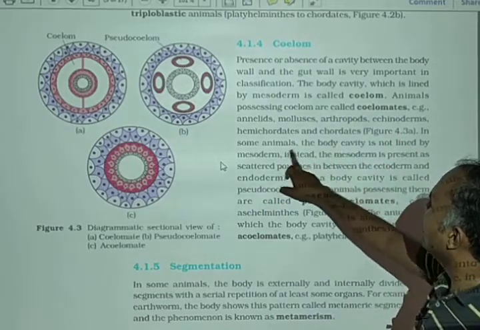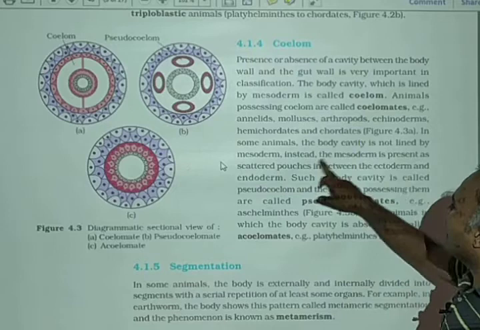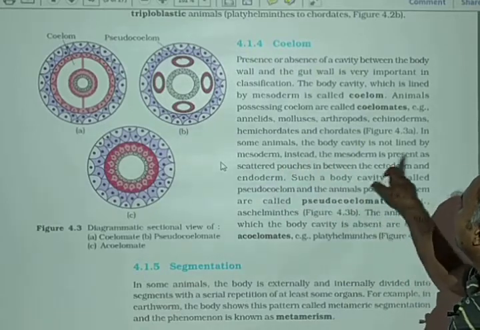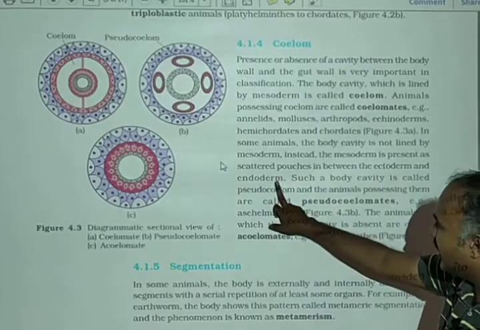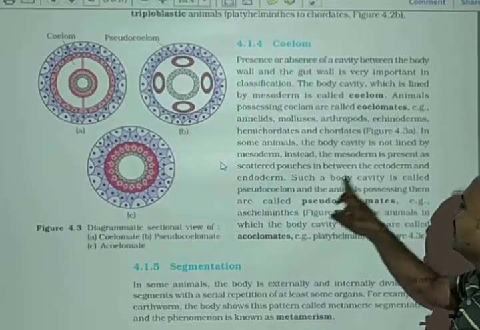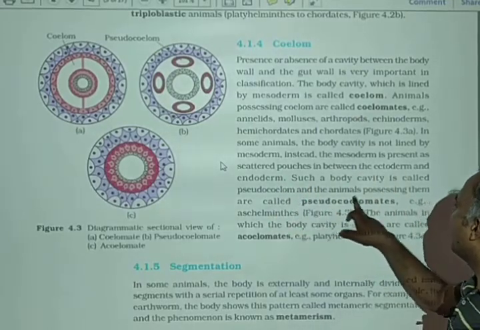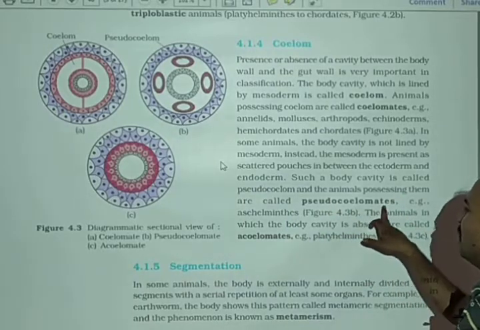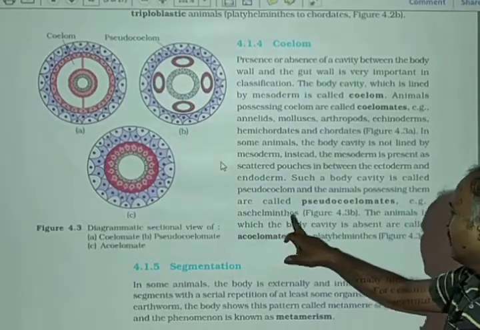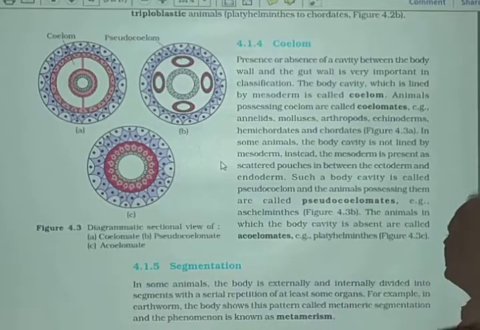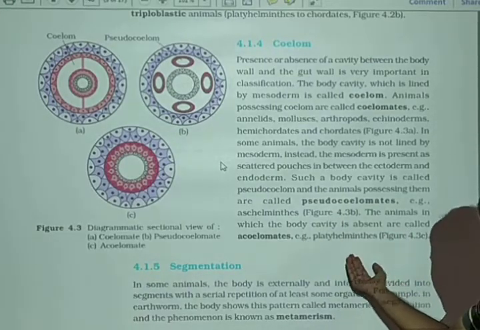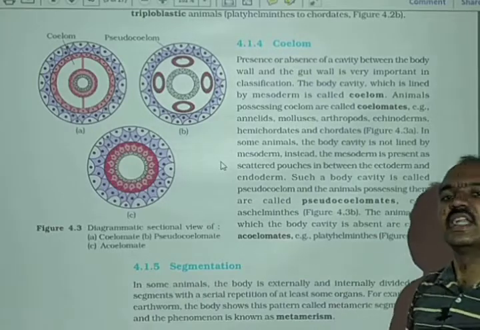In some animals the body cavity is not lined by mesoderm. Instead, the mesoderm is present as scattered pouches between the ectoderm and endoderm. Such a body cavity is known as pseudocoelom, and the animals possessing it are known as pseudocoelomate, like Aschelminthes. Animals in which the body cavity is absent are known as acoelomate, like Platyhelminthes, Ctenophora, and Cnidarians.